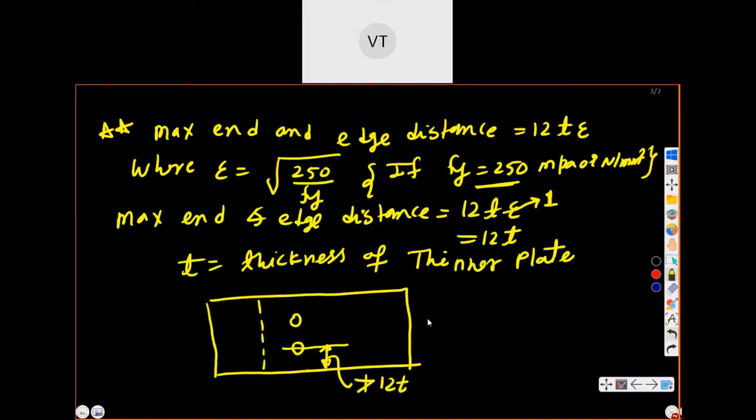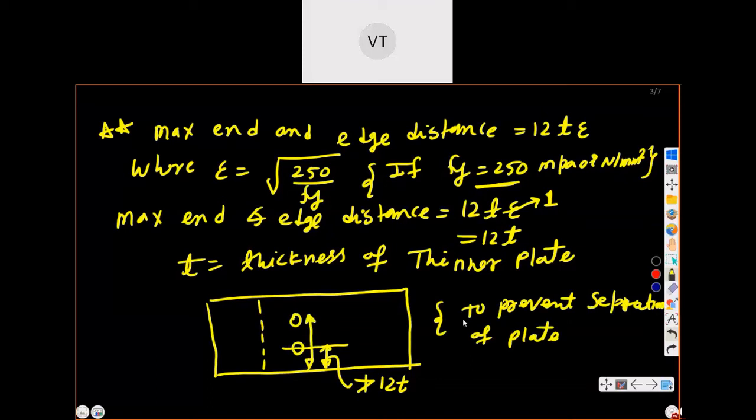So why are we limiting it to 12t? We provide this to prevent failure or separation. The best word is separation of plate. Let us say two plates are there, and the bolt is provided somewhere in the middle.